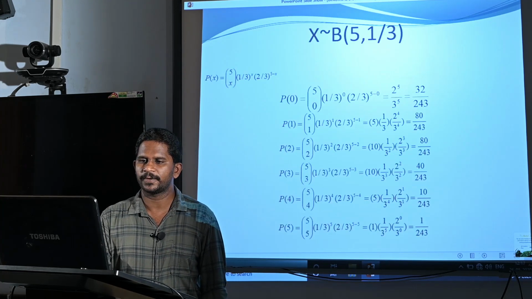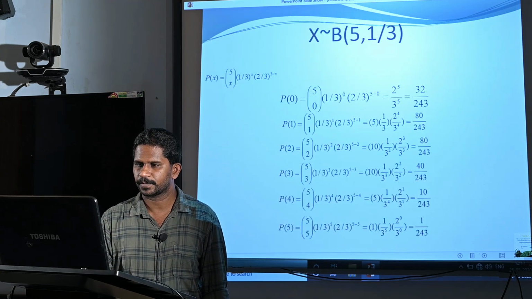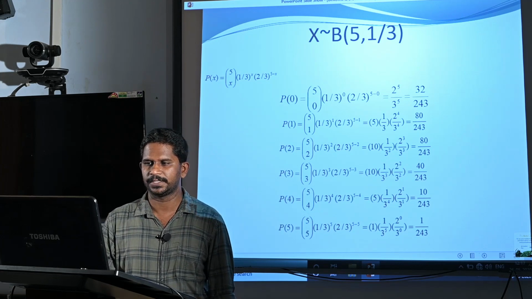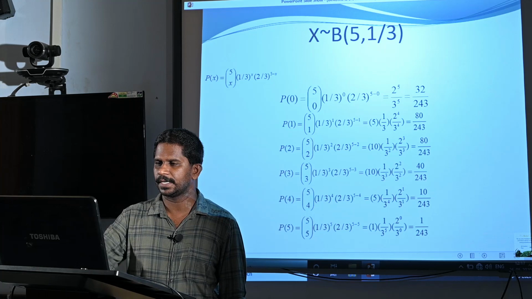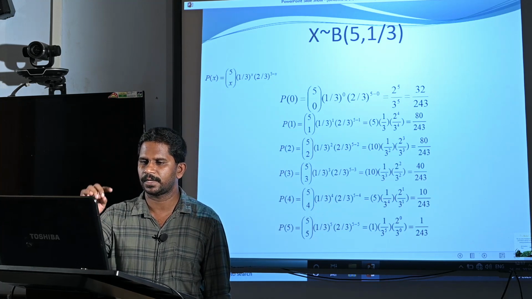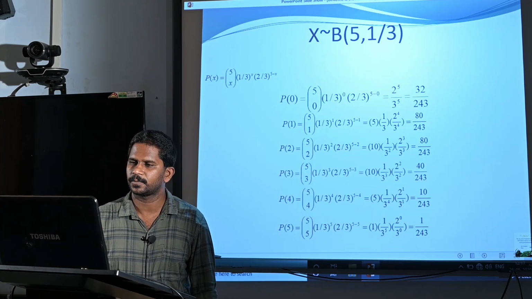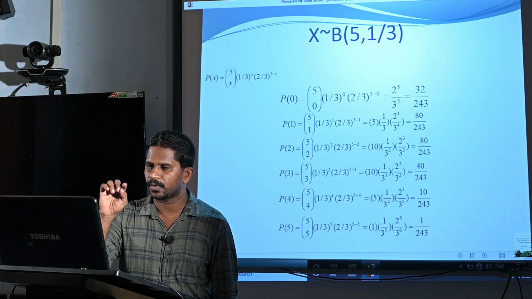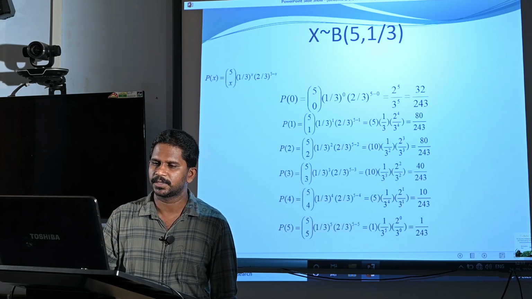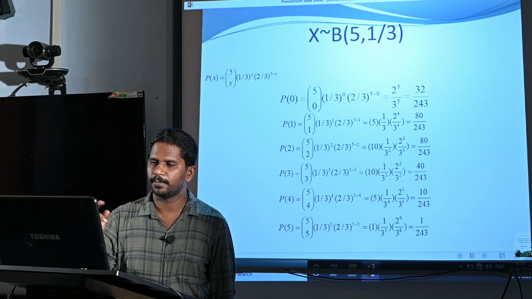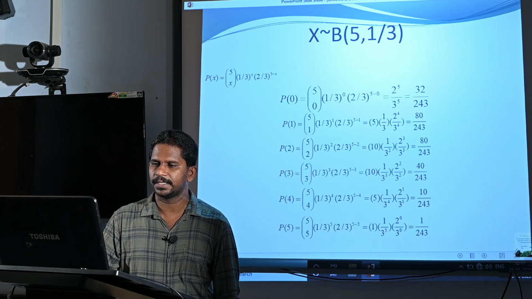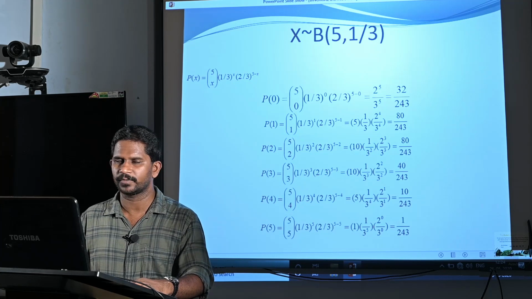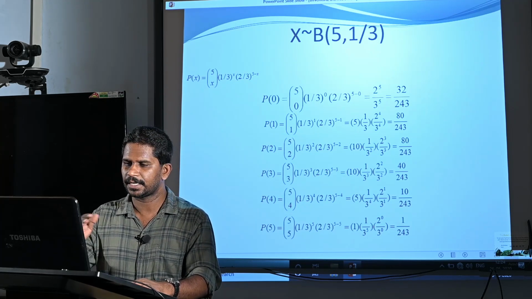Now, this is an example. Suppose x follows binomial, n is 5 and p is 1 by 3. Then P of x is, here n is 5, therefore nCx means 5Cx, and p is 1 by 3, therefore p raised to x is 1 by 3 raised to x. And what is q? q is 1 minus 1 by 3, which is 2 by 3, therefore q raised to n minus x is 2 by 3 raised to 5 minus x. So, by substituting the values of x, we can find the probabilities, that I will show on the blackboard.